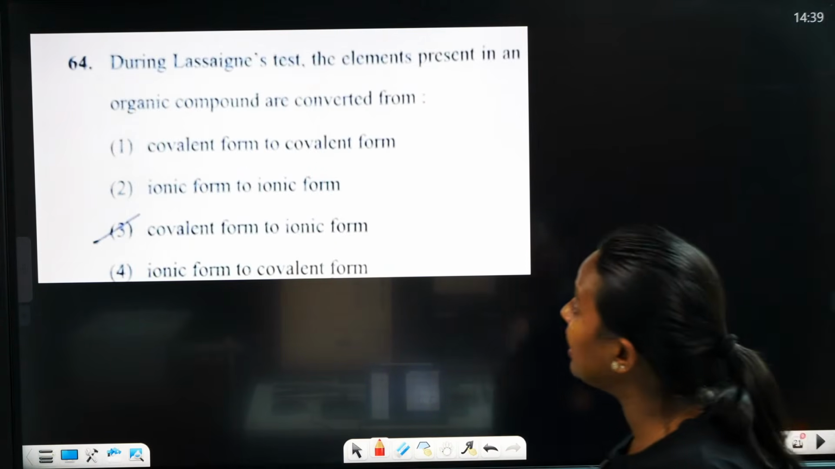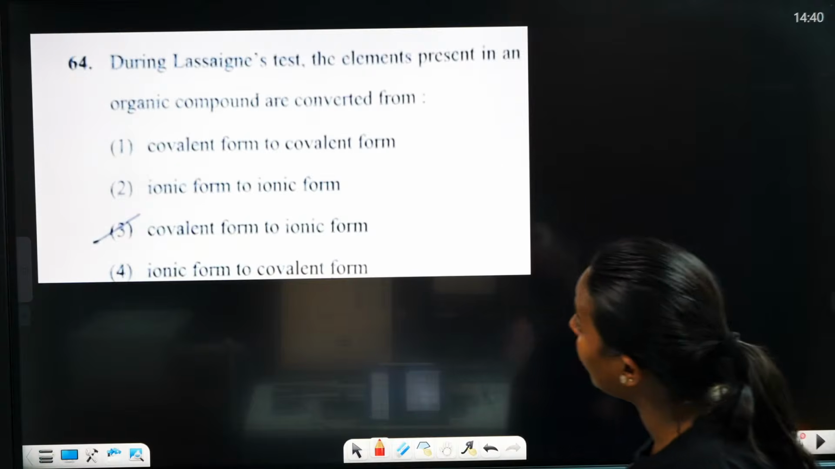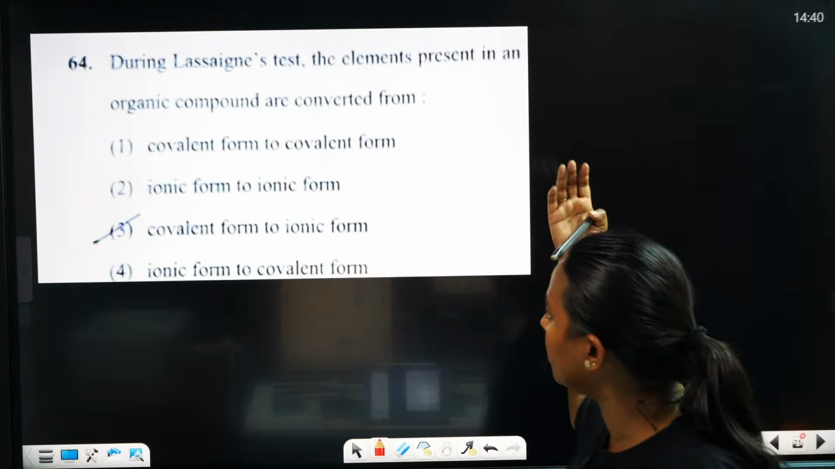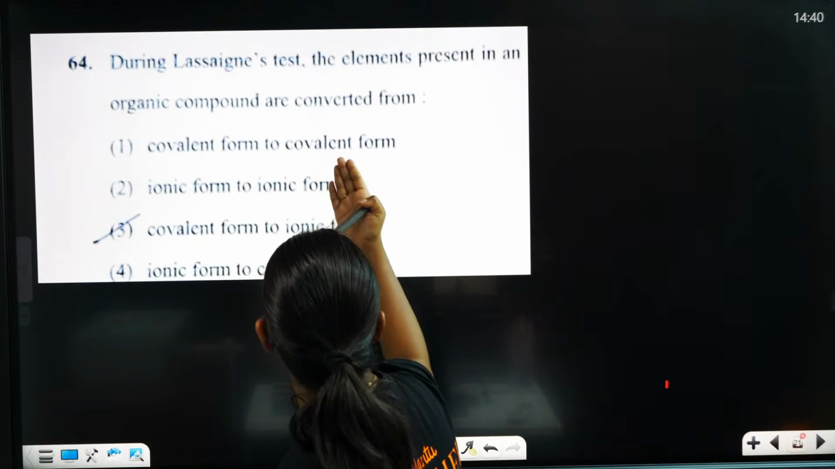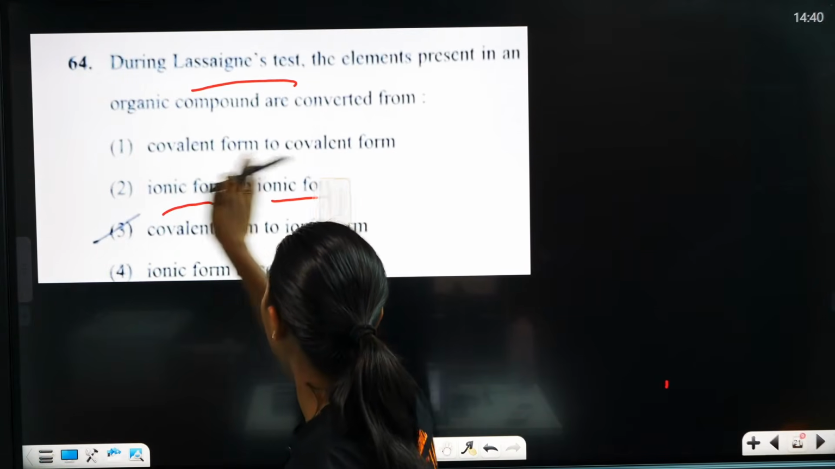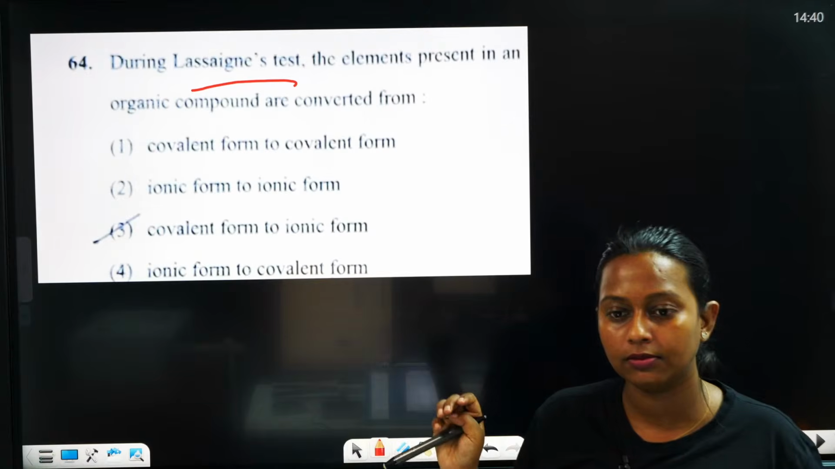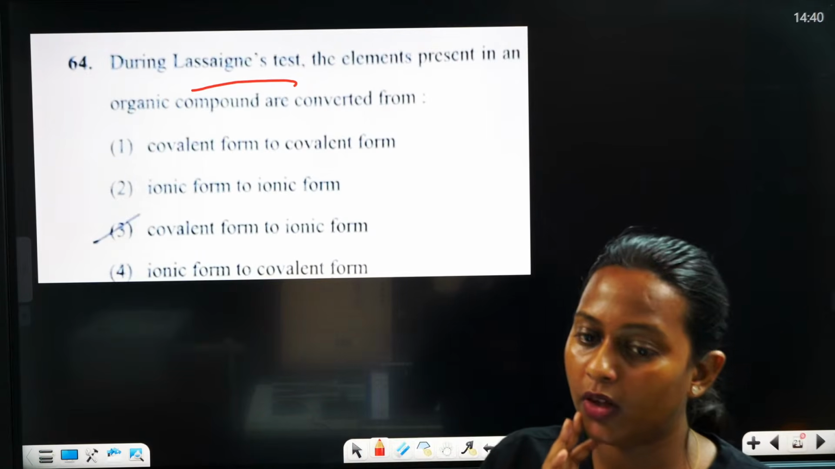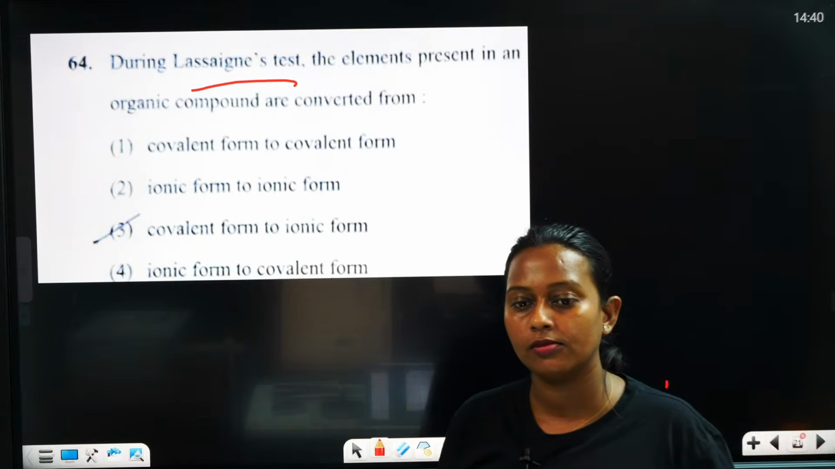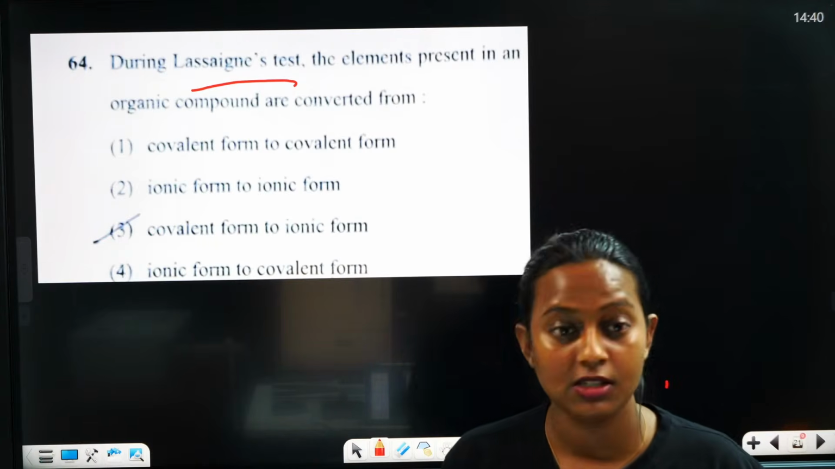During Lassaigne's test, the element present in an organic compound is converted from option A, covalent form to covalent form; ionic form to ionic form; or covalent form to ionic form. So what will be the correct answer?